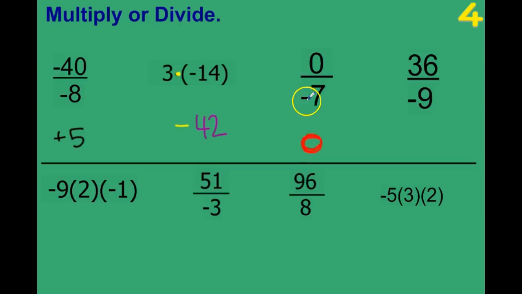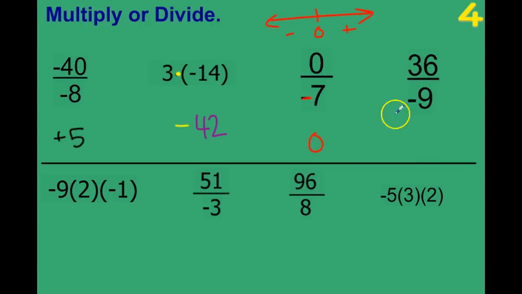There is no such thing as a negative 0, however, so if you put this, that is technically wrong. There is no such thing as a negative 0. It's just 0. Because on our number line, 0 is the middle between the negative numbers and the positive numbers.